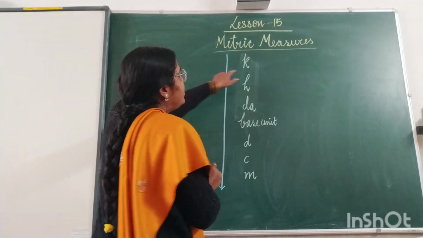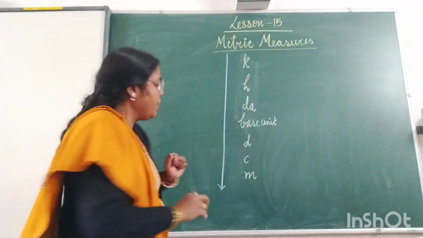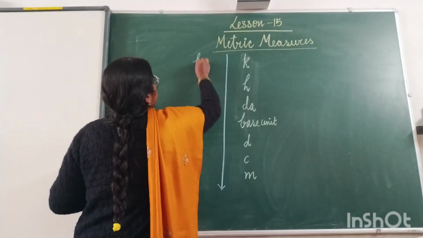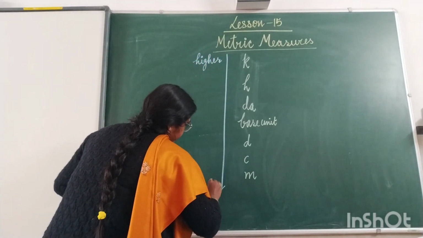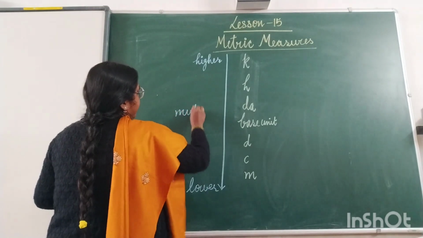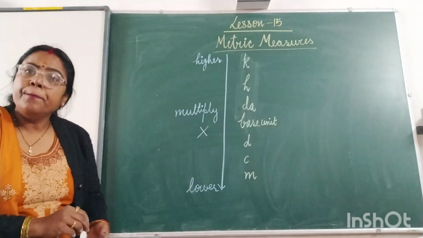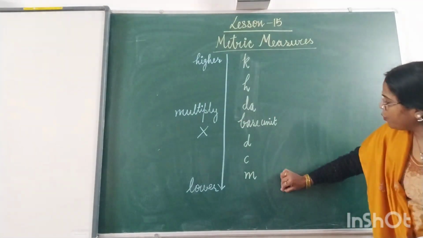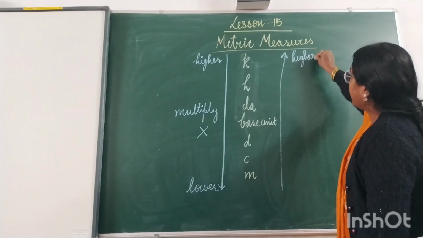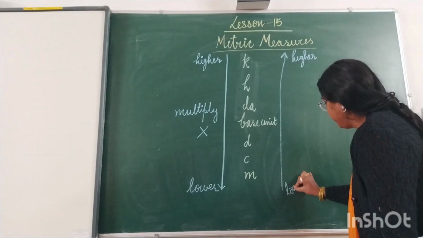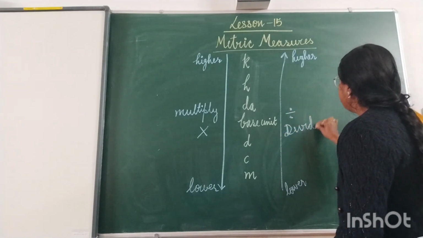Okay. Now, if I am going from the higher unit to the lower unit, we know that kilo is the highest unit of measurement and milli is the lowest in your syllabus. So when we are going from the higher unit to the lower unit, we have to multiply. And when we are going from the lower unit to the higher unit, we have to divide. This is the core concept of the metric measurement.